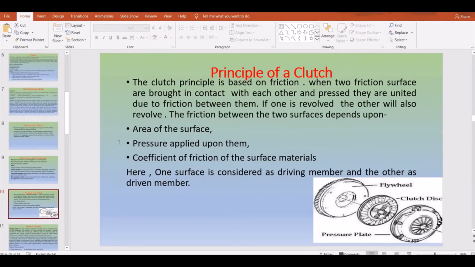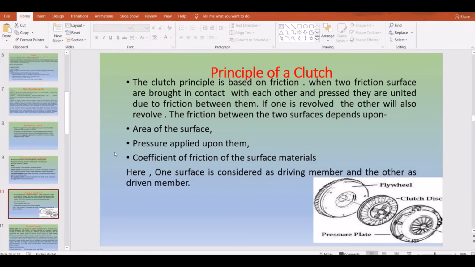And next major one, if you move on, what is the principle of the clutch? This is a very important one. The major principle of the clutch is based on friction. When two friction surfaces are brought in contact with each other and pressed, they are united due to the friction between them. If one is revolved, the other will also revolve along with that. The friction between the two surfaces depends upon the area, the pressure applied, or the coefficient of friction between the surface plates or material. So the major principle of the clutch is based on friction itself.